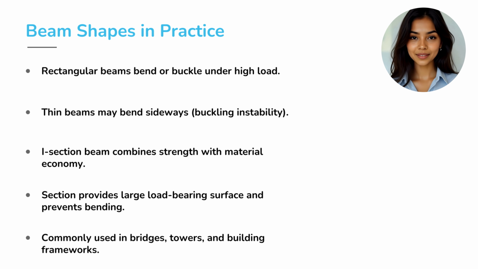Here's a design puzzle. Why are beams often shaped like the capital letter I instead of being just solid rectangles? Rectangular beams buckle easily and thin beams bend like noodles. But the I section is magical. It keeps material at the top and bottom, where stress is maximum, and removes unnecessary material from the middle. So you get strength without extra weight. And yes, you also save cost. That's why modern bridges and skyscrapers are filled with I-shaped beams.